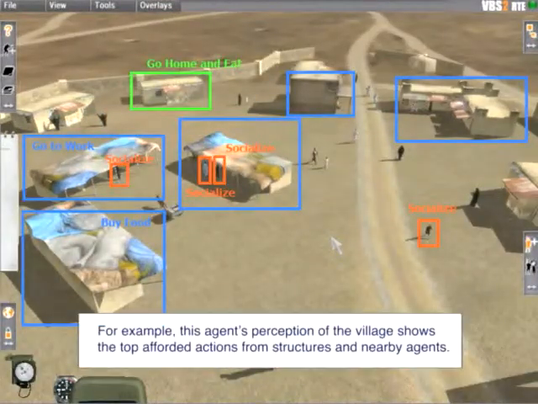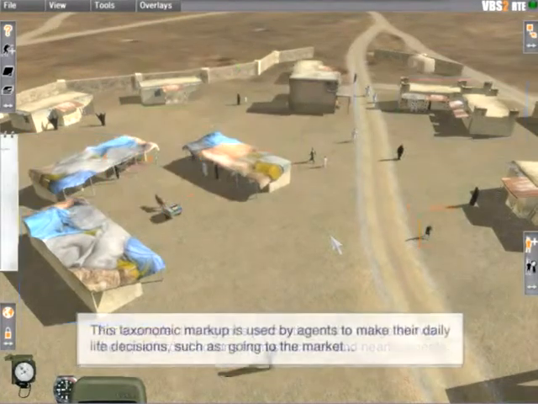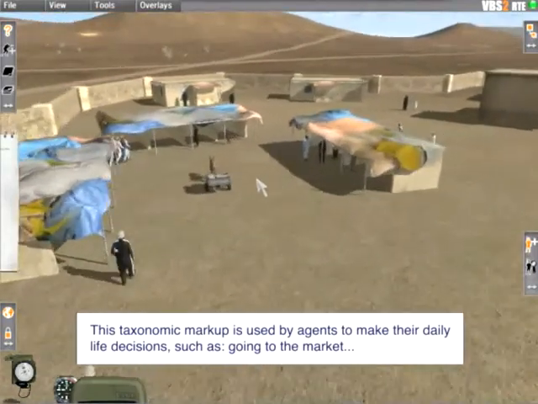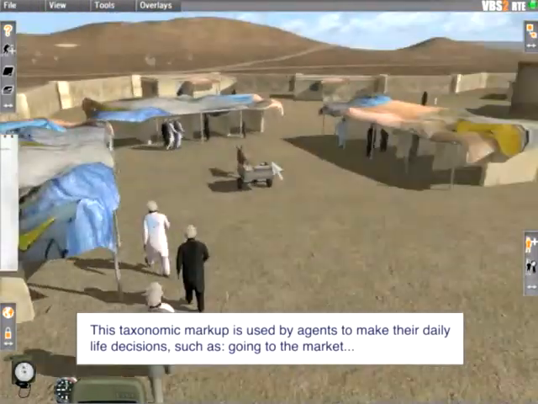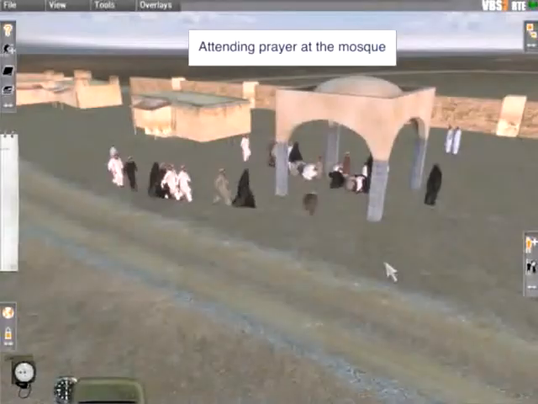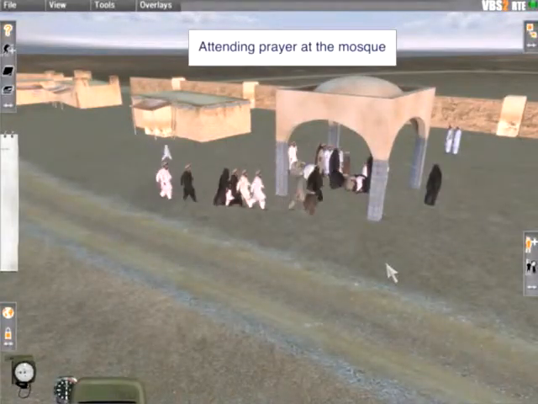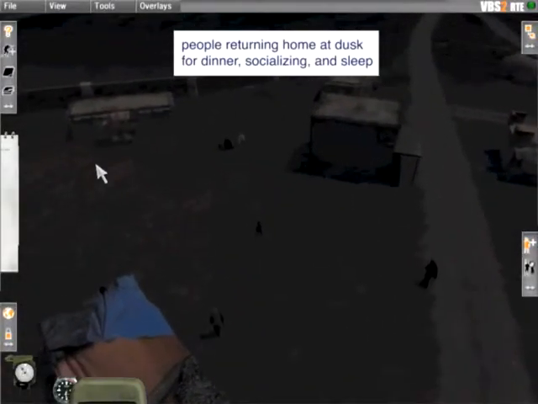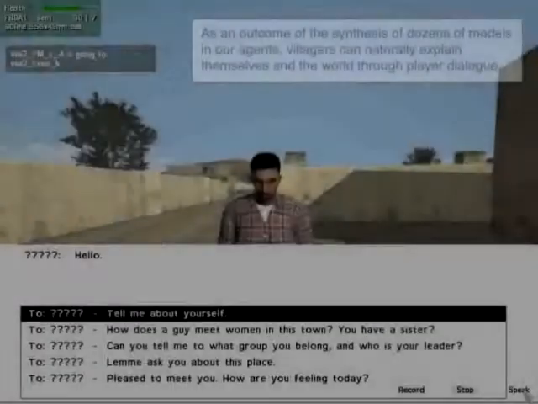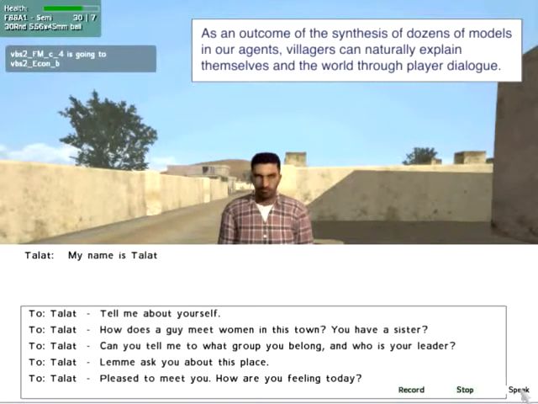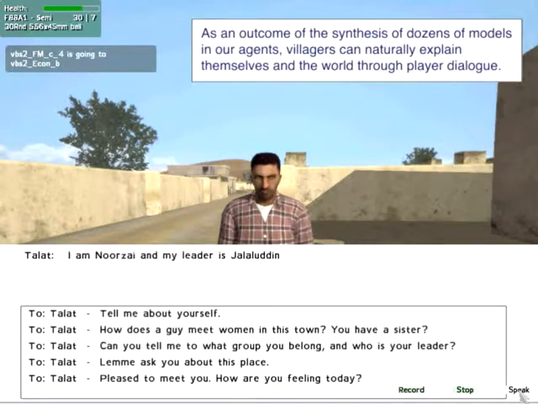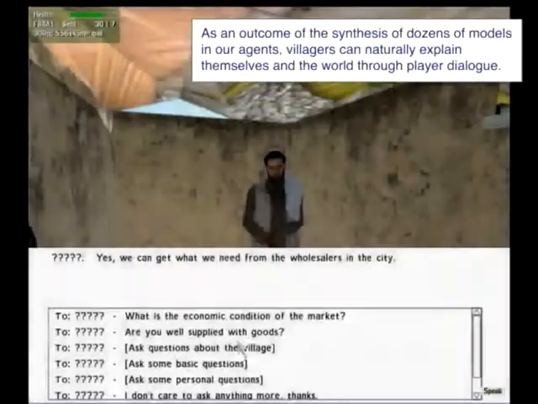For example, this agent's perception of the village shows the top afforded actions from structures and nearby agents. Attending prayer at the mosque. People returning home at dusk for dinner, socializing and sleep. As an outcome of the synthesis of dozens of models in our agents, villagers can naturally explain themselves and the world through player dialogue.